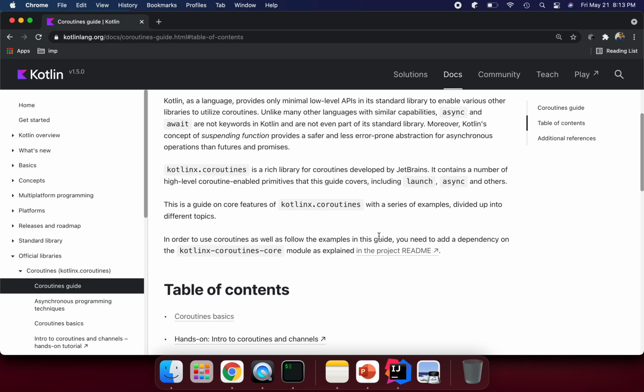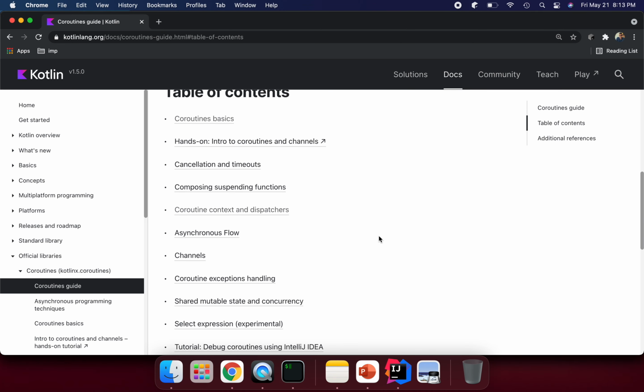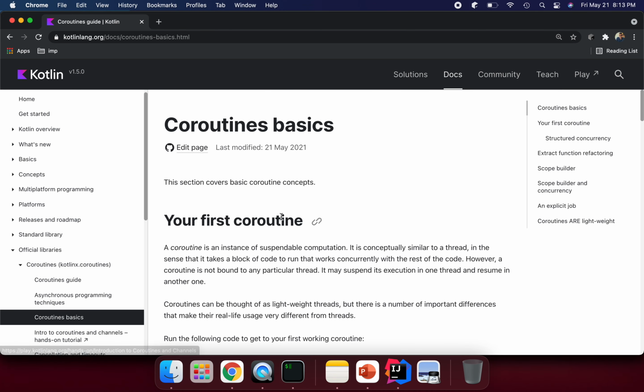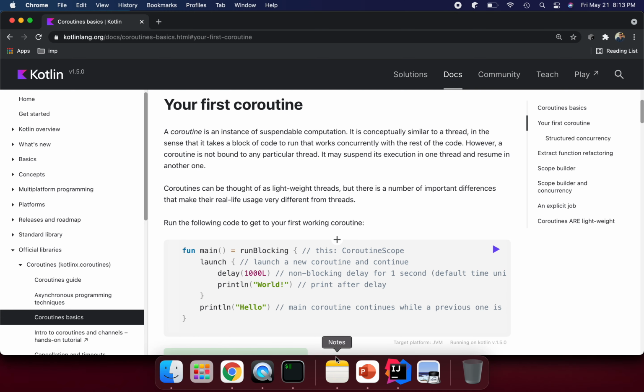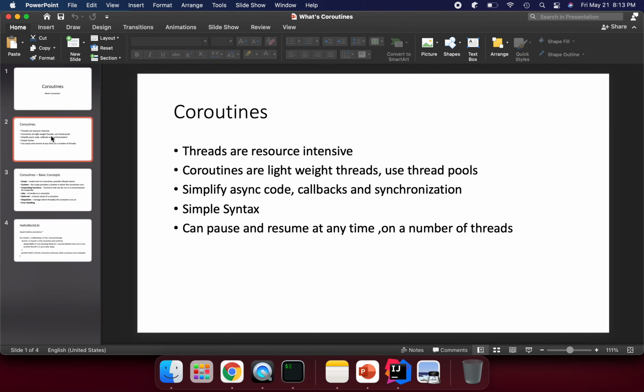I will talk about all those things, but let's go with the basic concept first: what coroutines are, why we can use them, and how they are important. I have prepared a PPT here. Coroutines are basically like threads, because threads are resource intensive. Coroutines are also part of a thread, but they are lightweight threads and use thread pools.